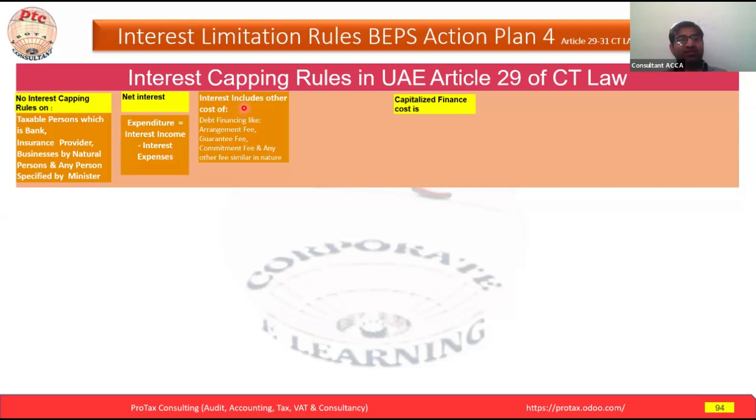Interest includes other costs. Now we have to see what other costs can be considered under interest while doing the interest capping rule. Which other factors do we have to calculate under interest? Debt financing costs, like the arrangement fee.